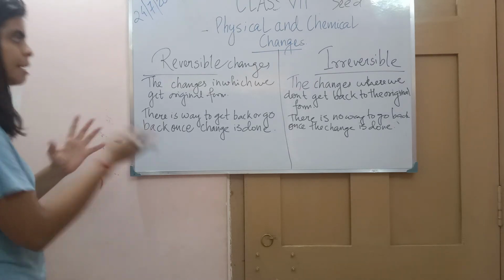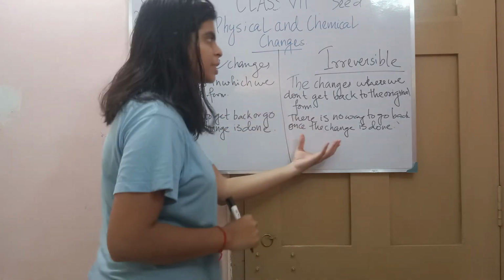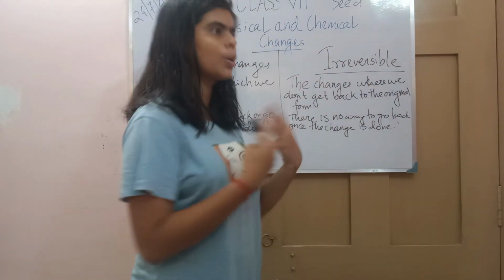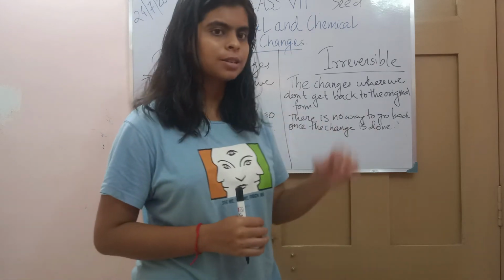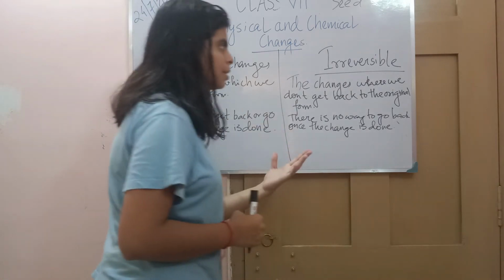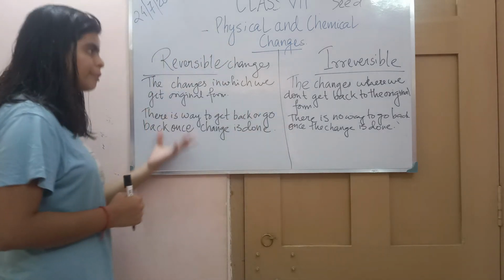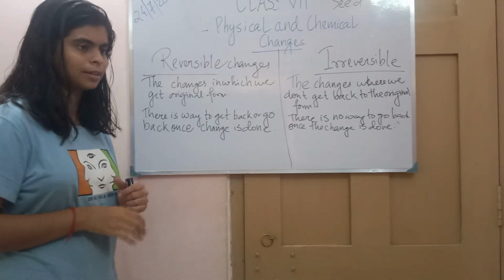It can be forward, it can be backward, but it is always forward in the growing case. The plant is growing up, so it is going forward. There is no way to get back. But in reversible change, there is a getting back.